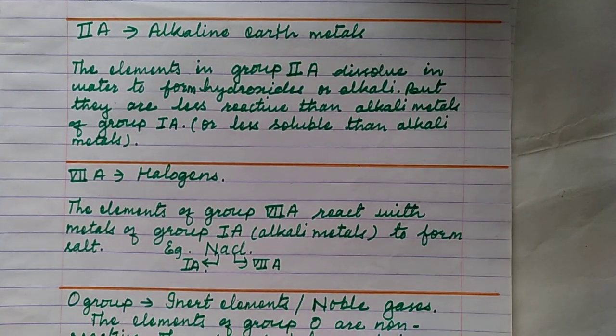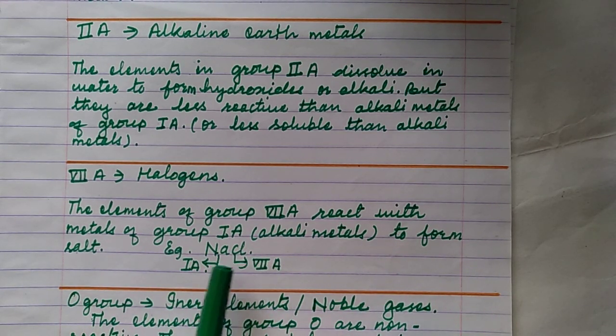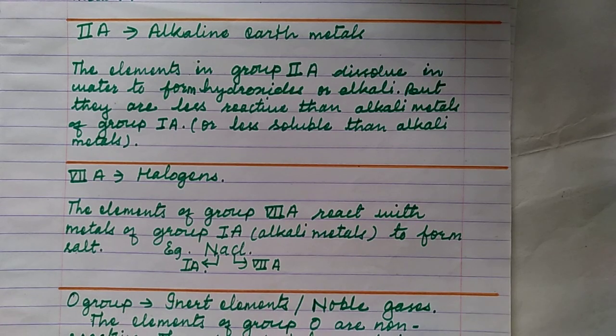Group 7A elements are called halogens. The elements of group 7A react with metals of group 1A, the alkali metals, to form salt. For example, NaCl, sodium chloride. Over here, chlorine is a 7A element and sodium, Na, is a 1A element. So a group 7A element combines with an element of group 1A to form salt, NaCl. That is why these are called halogens.